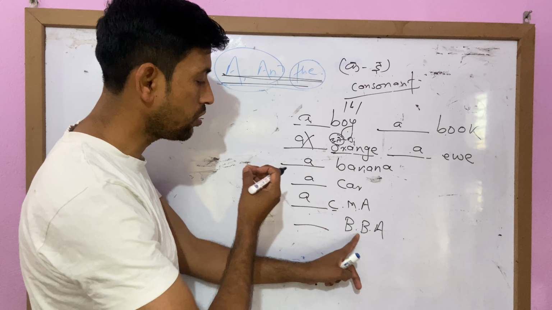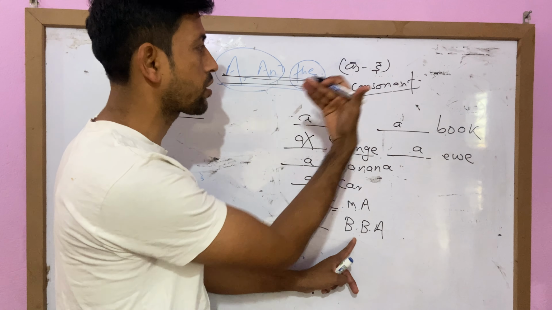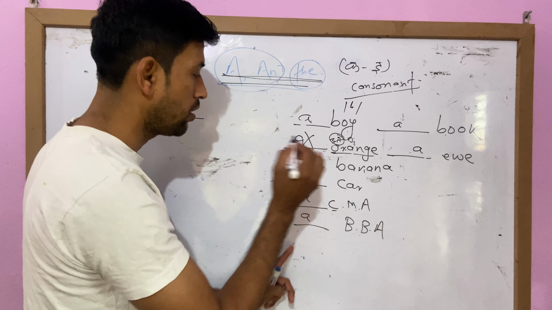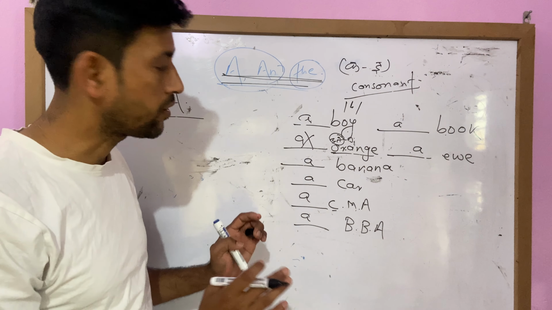BBA. Here also BBA. So B comes with a consonant sound. That's why we use a. A short form of the abbreviation is given, then we use a.